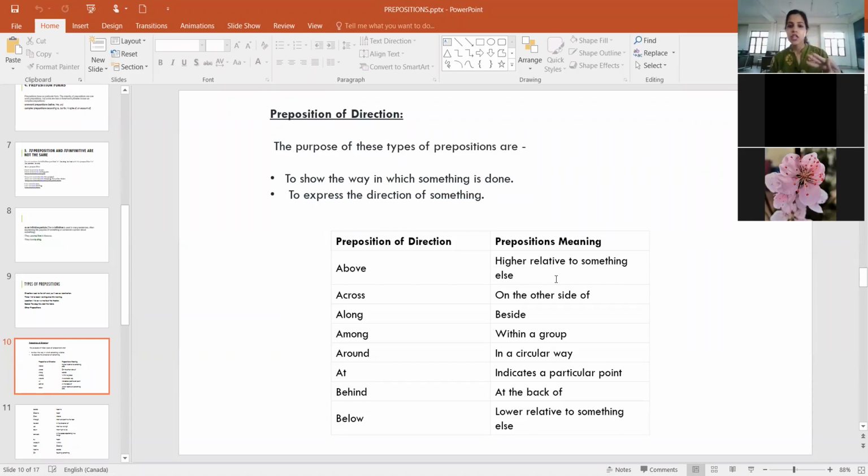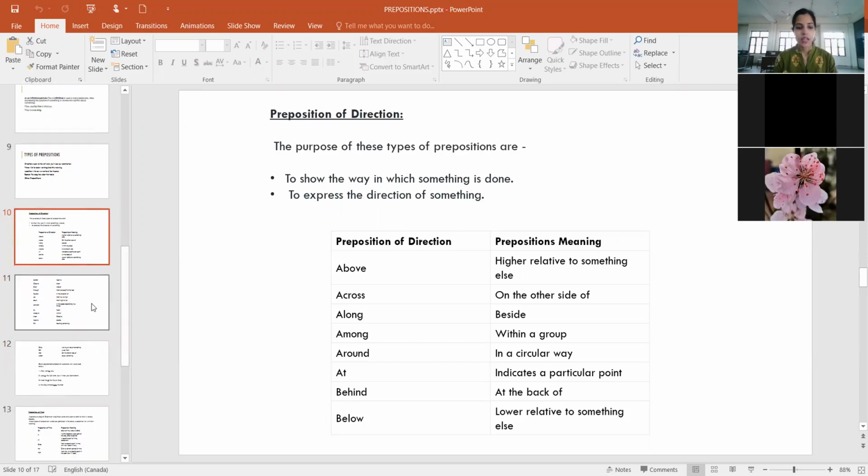But अगर तीन लोग हो जाएगा तो among use होगा कि among us she is the best dancer. ठीक है? Then we have the word around, at, that indicates a particular point. Then we have behind, right? Then we have below. So these are a few examples of prepositions of direction.